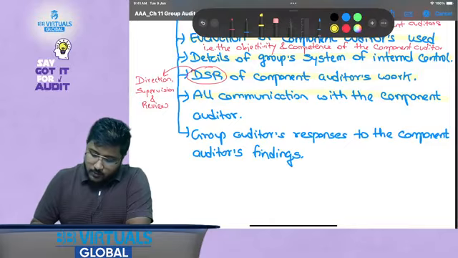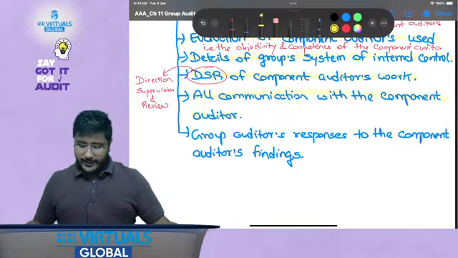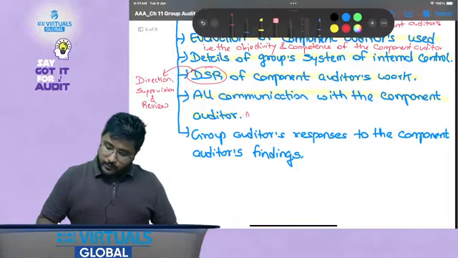Now all communication with the component auditors needs to be maintained so that it could be used as evidence later on. This is a very, very important pointer.